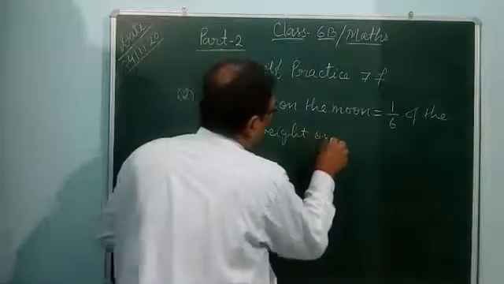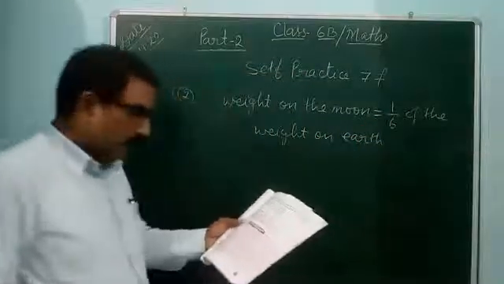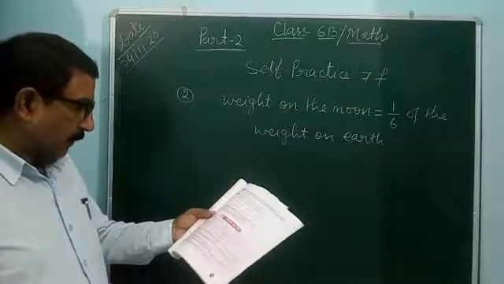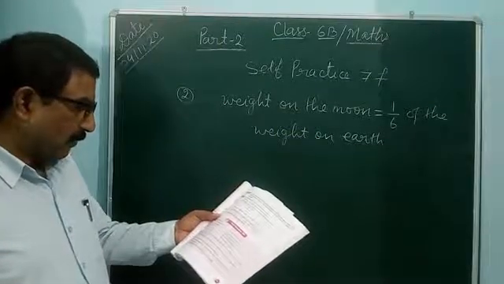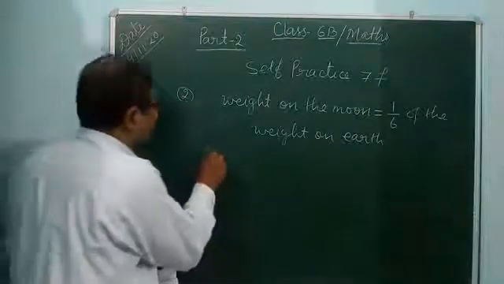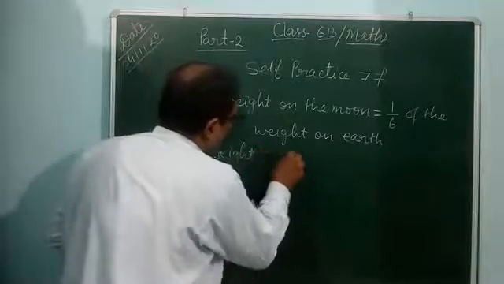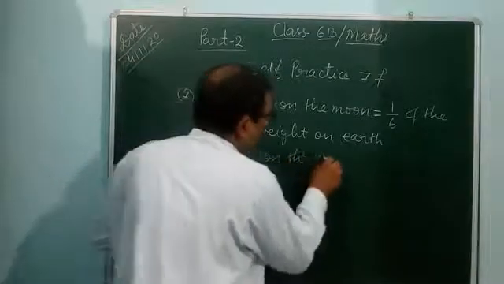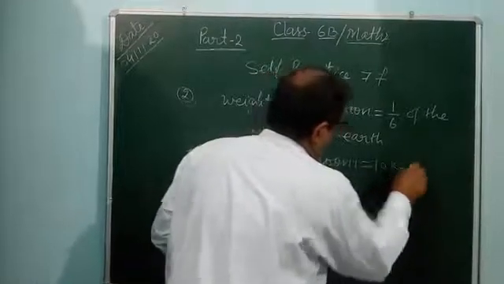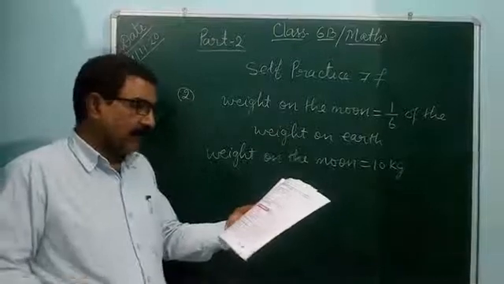It is given: how much does a person weigh on earth if he weighs 10 kilogram on the moon? Weight on the moon is equal to 10 kg. So how much does a person weigh on earth?